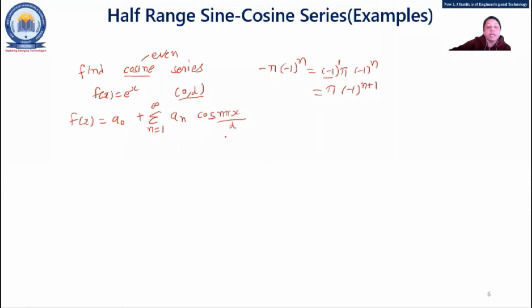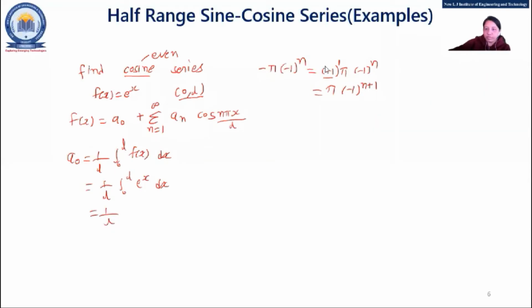Okay. Now what happens in 0 to L? Here it is L itself, right? There is no integer value. You can mute yourself. So we'll consider L only, right? Now a0. So a0 is what? a0 is 1 upon L integration 0 to L f(x) dx. So we can write 1 upon L as it is because the L value is not given, 0 to L f(x), that is e raised to x dx.